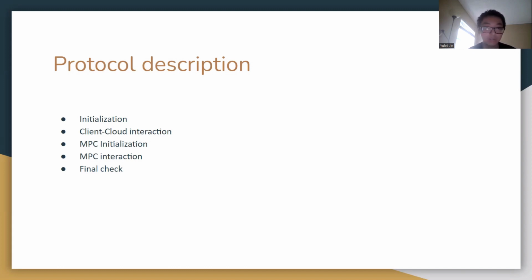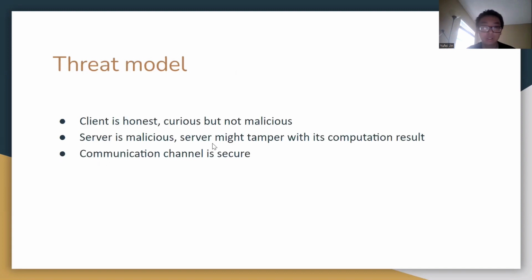And then we have a final check, which means that all the clients will check the results which they get from the MPC stage, which is the self verification, and also the result from the client and from the cloud, which is the cloud computation result. If they are the same, then it means that computation is correct.